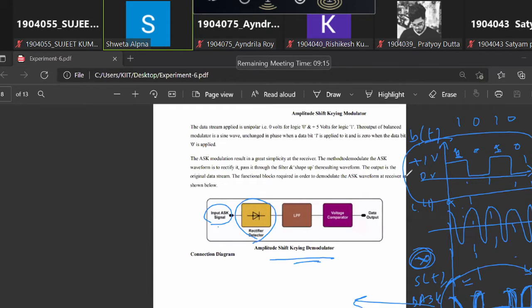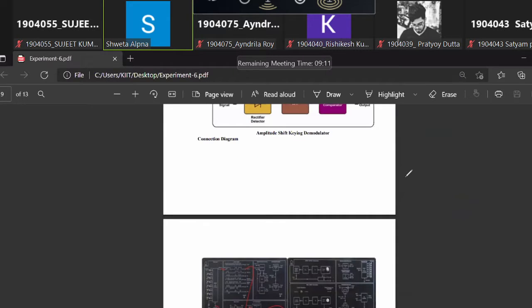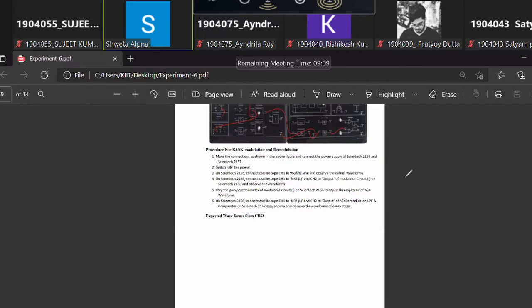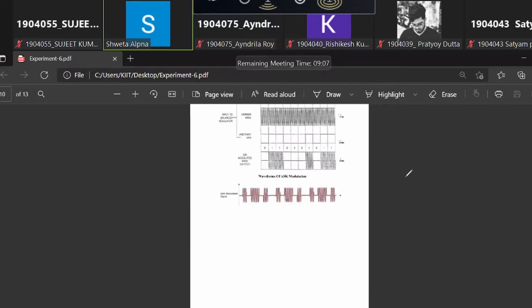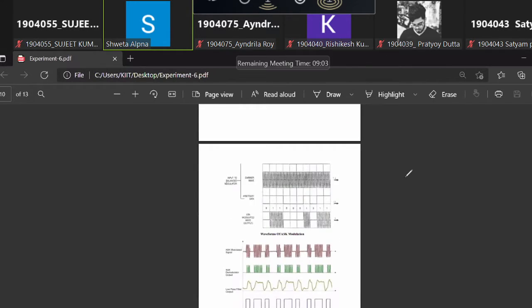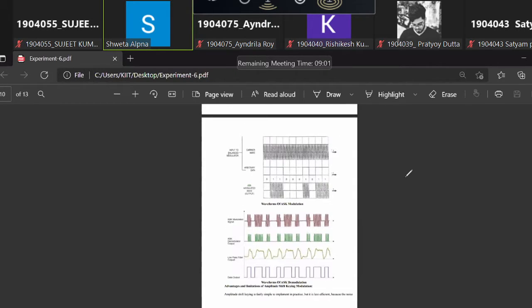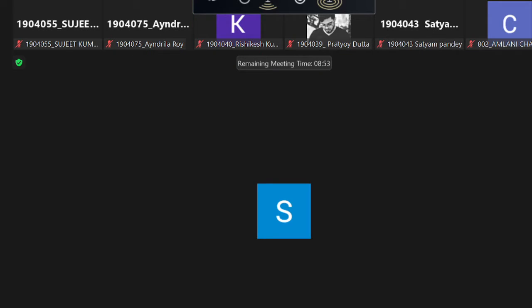So for that, if you see this here in the manual itself, it is shown in the waveform. You see the waveform? Yeah, this is the waveform. Why has this become so small? Let me share a better, another one.